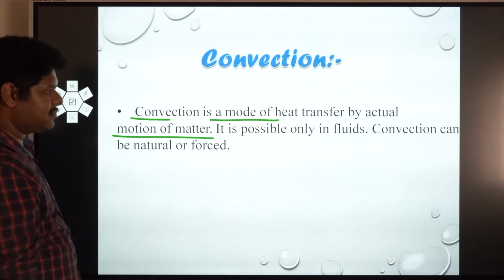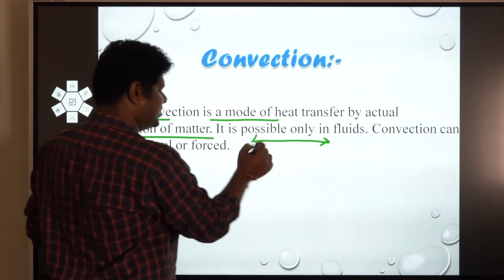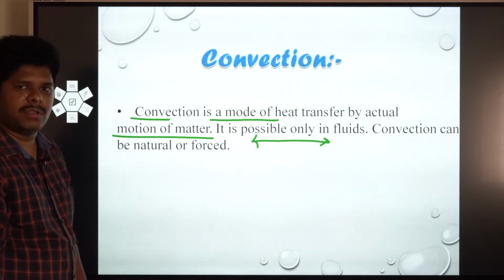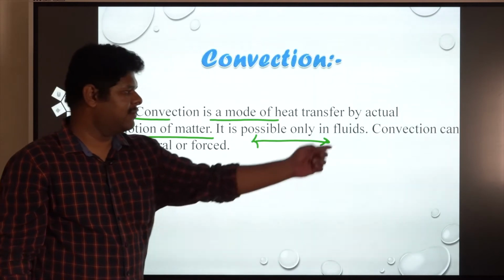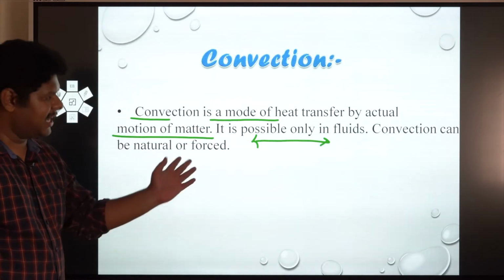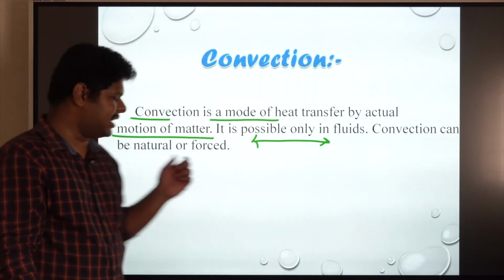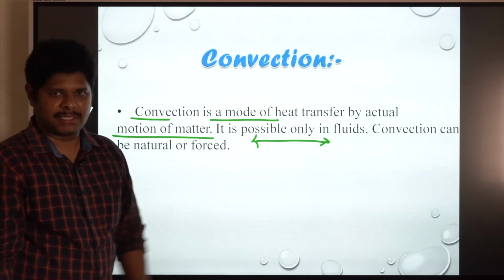In general, convection is mostly possible in fluids. And one more thing, convection can be natural or forced. That you will study in later classes anyway. So there are two types of convection. One is natural convection and another one is forced convection.